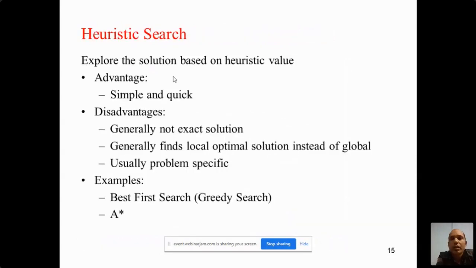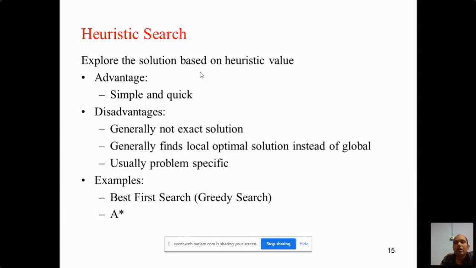Now let us see the heuristic search. Here we perform some heuristic strategy, meaning based on some heuristic value, we explore the nodes and then reach the solution. It is simple and less time consuming, but it doesn't give the exact solution and generally finds the local optimal solution instead of the global one. This is usually problem specific.